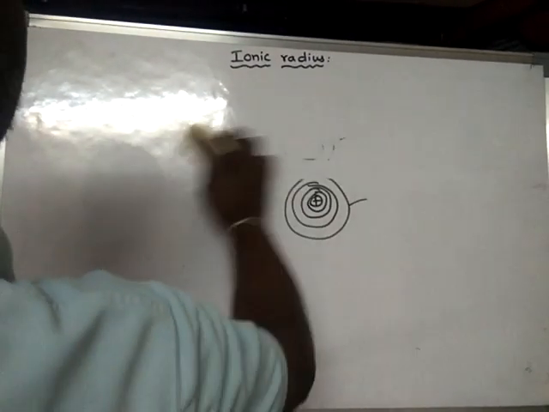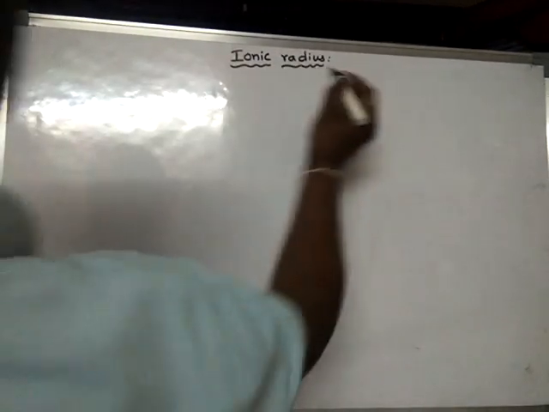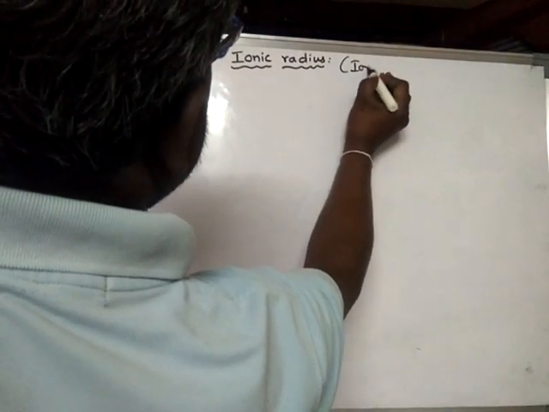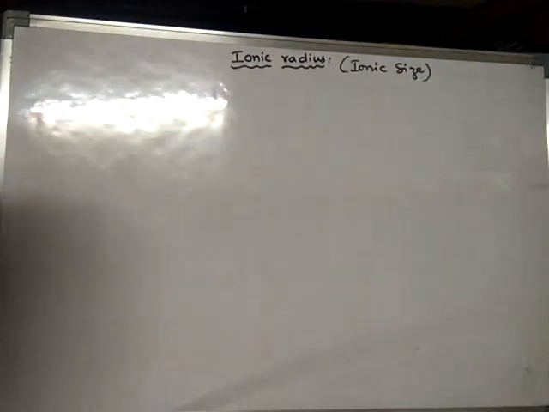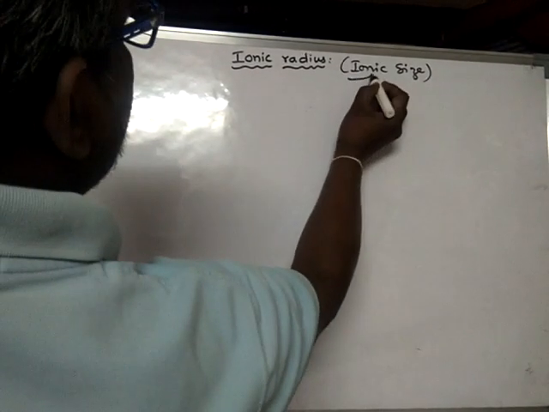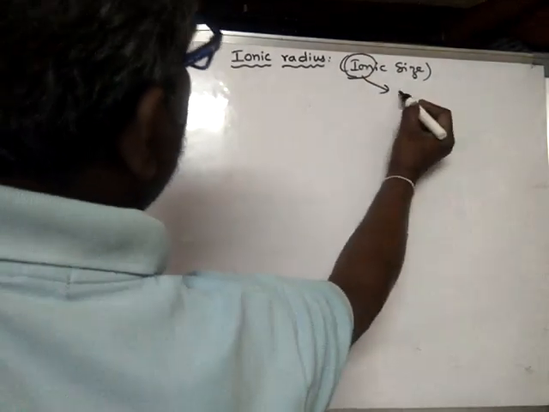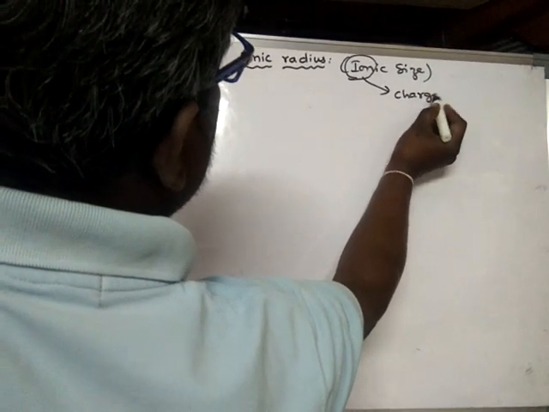Now we learn about ionic size, or ionic radius. What is ionic size? What is an ion? An ion is a charged atom.